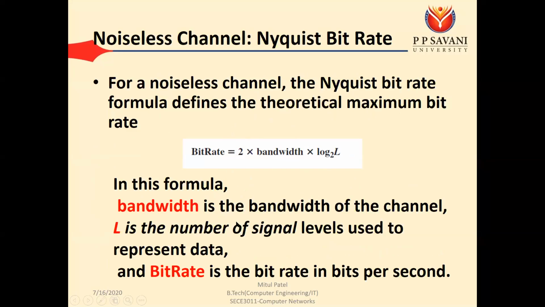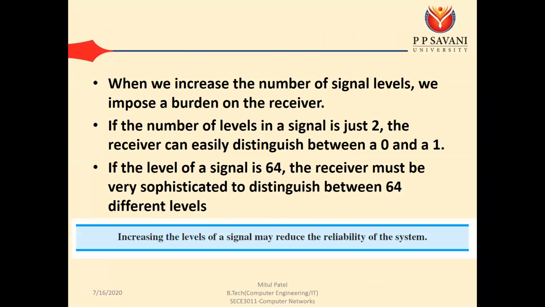Okay, so if we take the example, we have concluded why the number of levels is 2 for digital signals. The reason is, if the number of levels is higher, then the responsibility of the receiver is going to increase. The receiver has to distinguish between the different number of levels. That's why in real time we follow digital signals with only two levels, that is either 0 or 1.